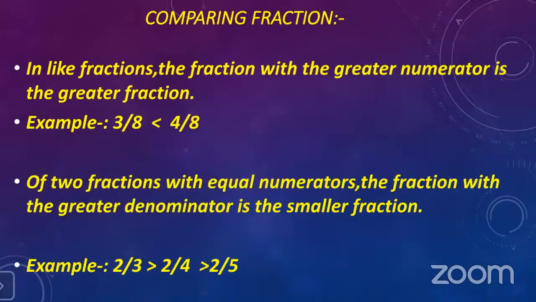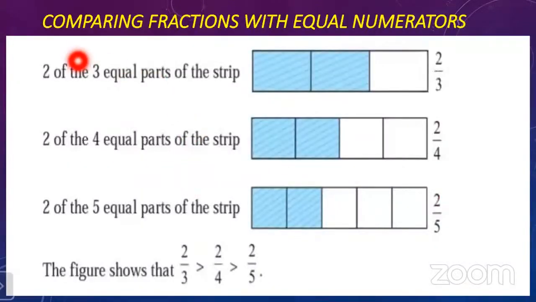Now similarly, here are given some strips. You can see 2 equal parts of a strip. This is one strip which is divided into 3 equal parts. Out of these 3 parts, 2 parts are colored. Here the same strip is divided into 4 equal parts. Out of those 4 parts, 2 parts are colored. Then here the strip is divided into 5 equal parts. Out of those 5 parts, 2 parts are colored.